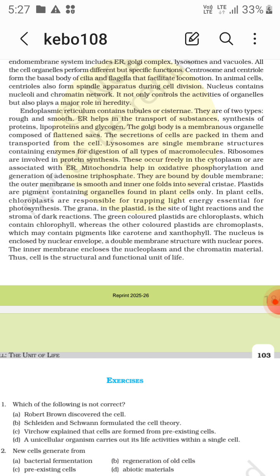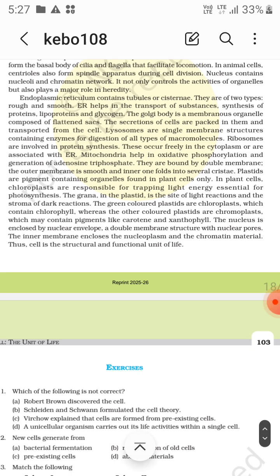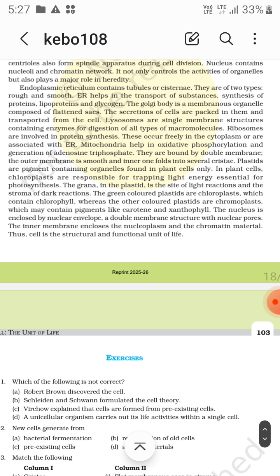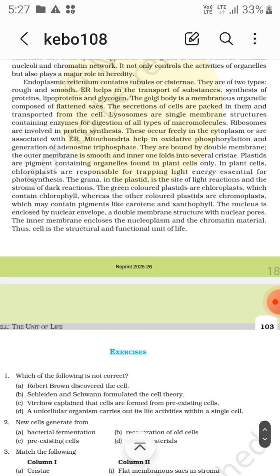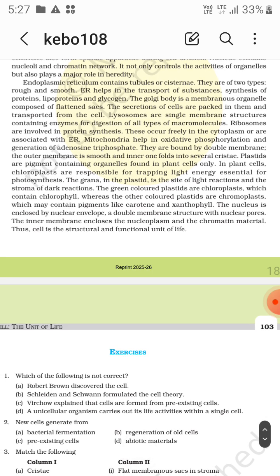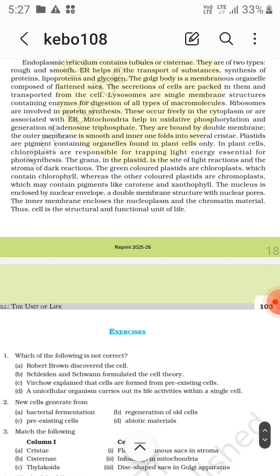The grana in the plastid is the site of light reactions and the stroma is the site of dark reactions. The green colored plastids are chloroplasts, which contain chlorophyll, whereas the other colored plastids are chromoplasts, which may contain pigments like carotene and xanthophylls, right?